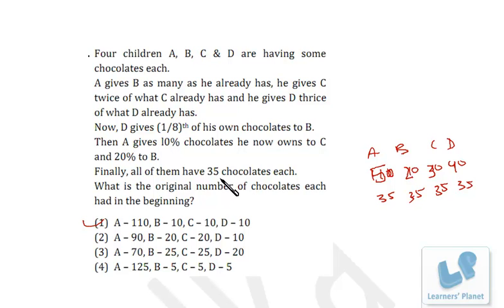Okay, if it is more than 35 or less than 35, according to that you need to choose the other option. I hope you are getting my point, because if you are going to make an equation, that will definitely take more time. The calculation part is actually very easy, and it is taking more time only because I am explaining it to you. If you are doing it on your own, it won't take that much time. The entire calculation of this give and take can be done in around 30 seconds. If you have to do the calculation for one more option, it will not take more than 20 seconds. Okay, I hope you are getting me.